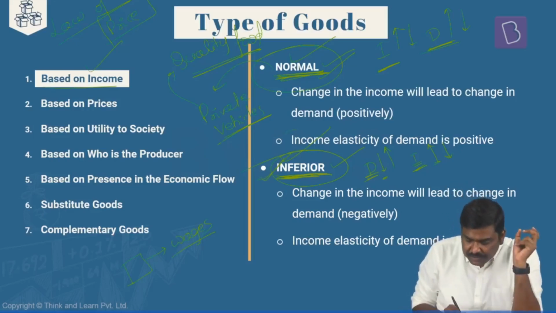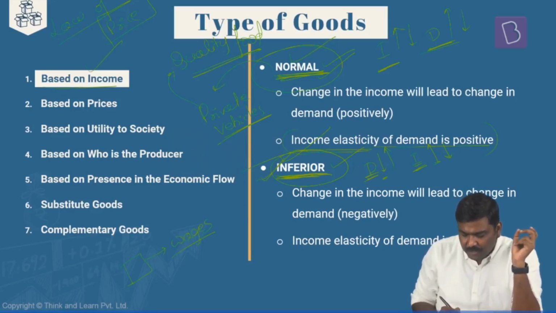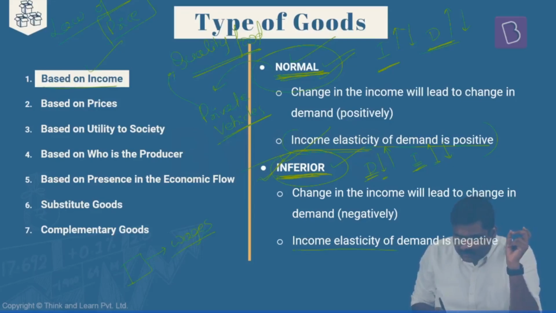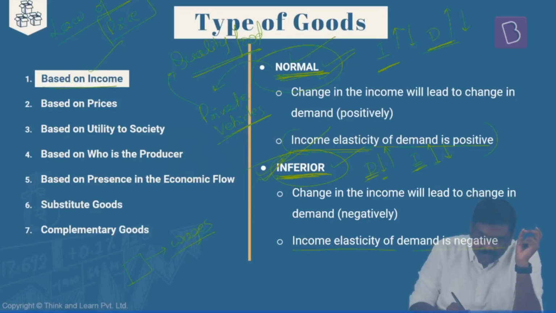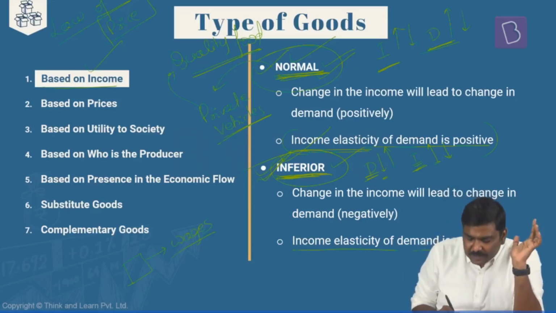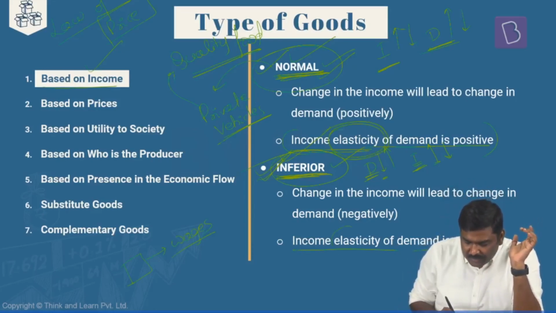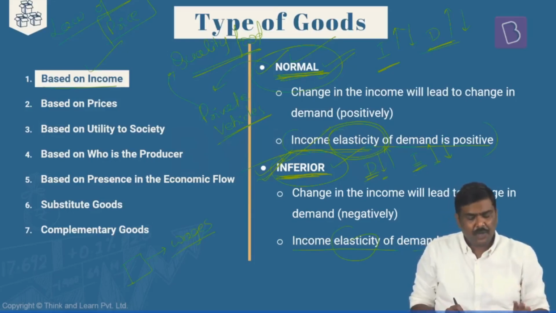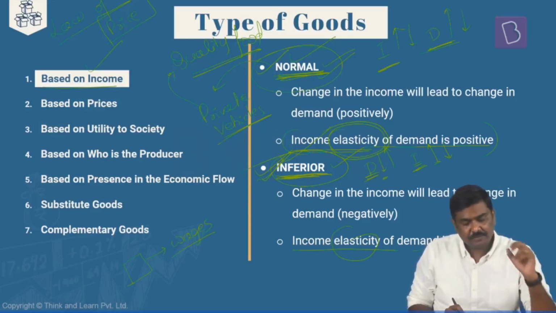Now, in addition to this, I've given one more statement here. Income elasticity of demand is positive for normal goods and income elasticity of demand is negative in the context of inferior goods. Right? What is the meaning of this? I'll explain this when I take up the concept of elasticity, which I'll discuss next. Okay. Now, this is the first classification.